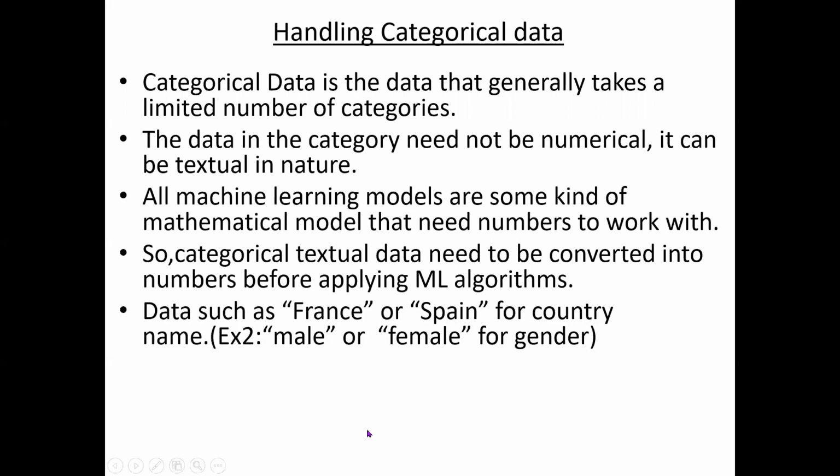Categorical data can be male or female. So you can change it into another coding format. Simply you can assign male as 0 and female as 1, like that. So we are using simple coding, nothing new. For example, if there are only two categories, male and female, you can assign male 1 and female 2, or male 0, female 1, whatever it may be. Then those become numbers. So we will use these types of encodings.